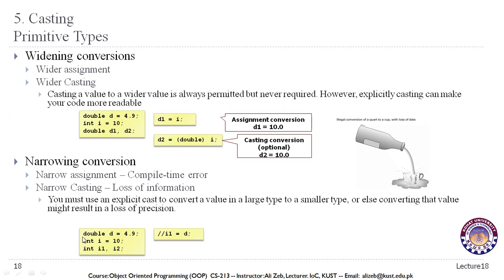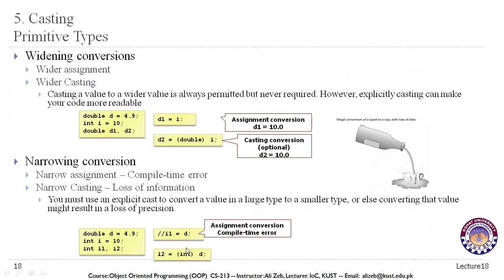If we try to do conversion by assignment, that will not be allowed by the compiler. We will get an error, maybe data type error or something like that. Assignment conversion compile time error will be produced.